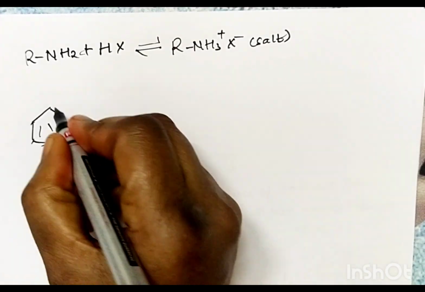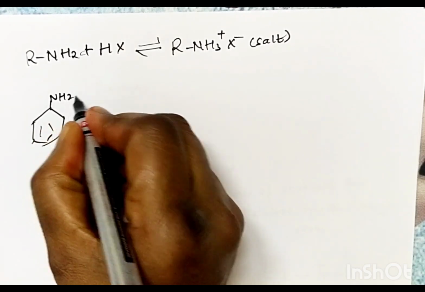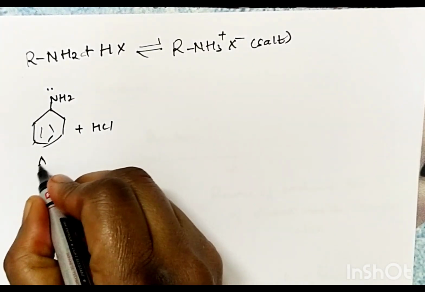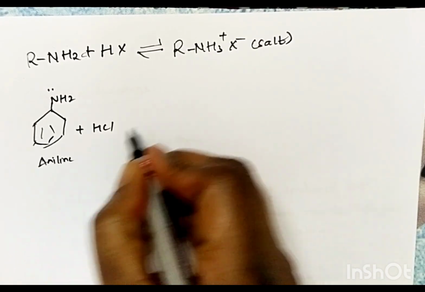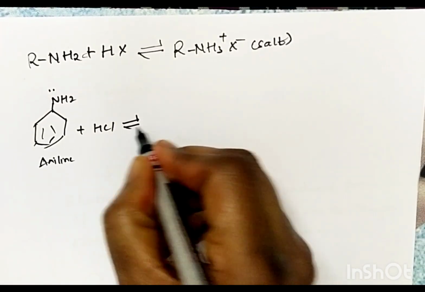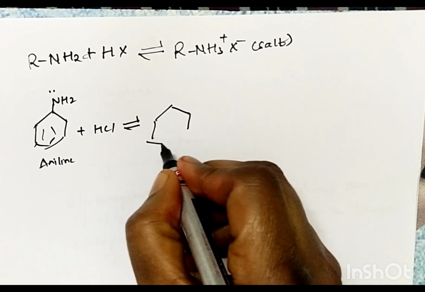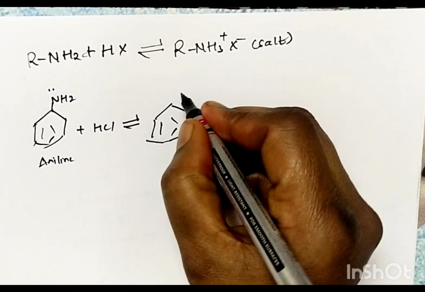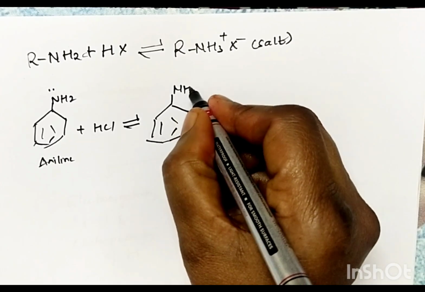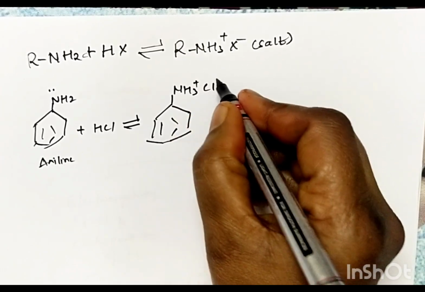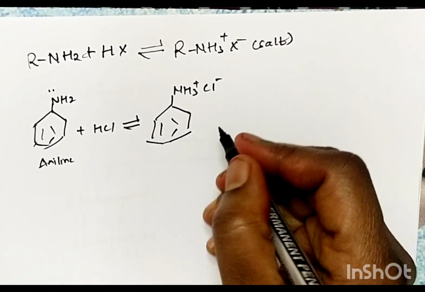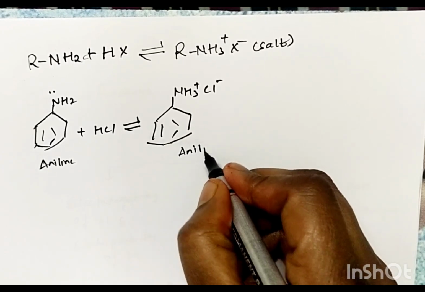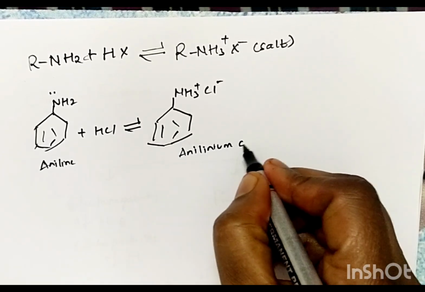So let's see. This is aniline, C6H5NH2, plus HCl. It also forms anilinium chloride, that is C6H5NH3 plus Cl minus. So this is the salt, anilinium chloride.